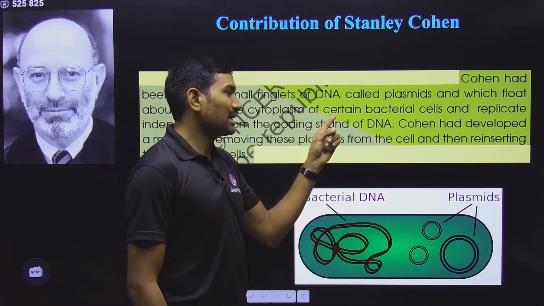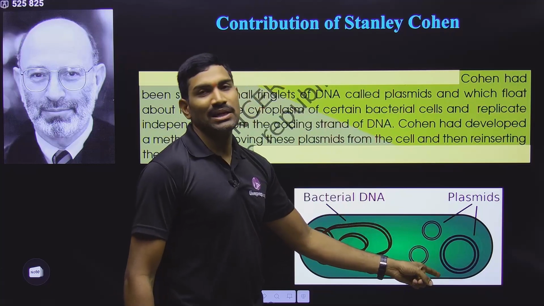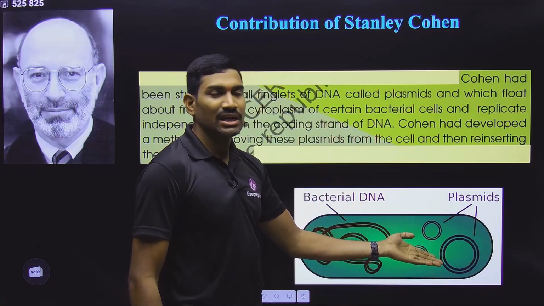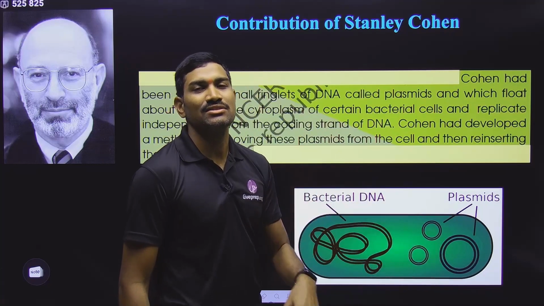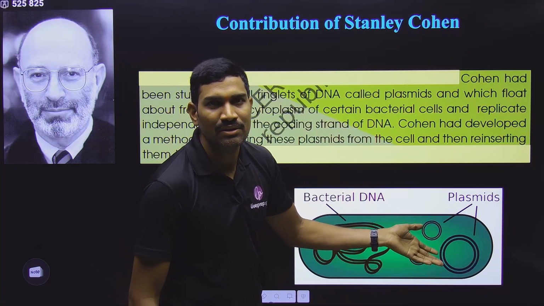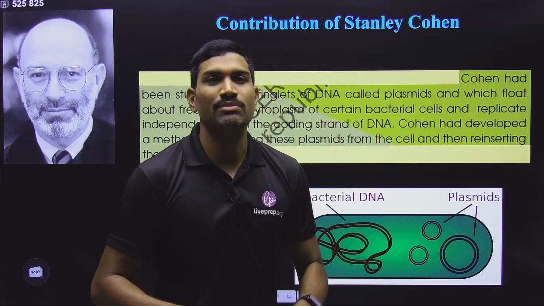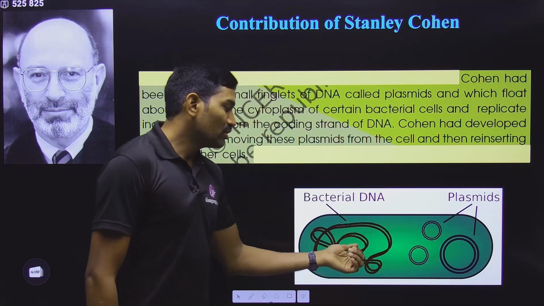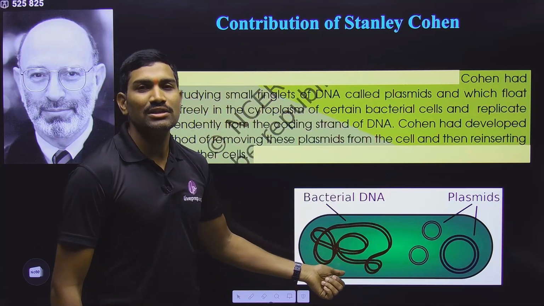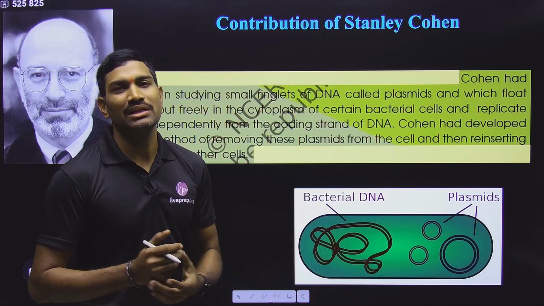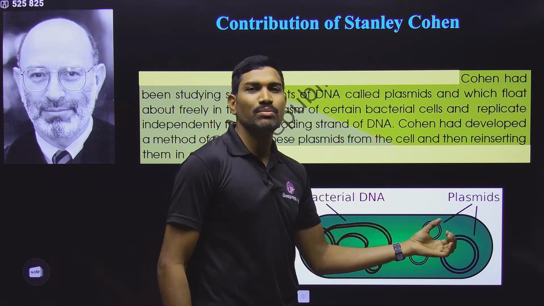That's why certain or many bacteria have plasmids. And these plasmids are small ring-like structures, that's why they are called ringlets of DNA. Understood or not? And these plasmids are autonomously replicating. That means they can divide on their own without depending on the nucleoid or genomic DNA. This is the information related to plasmids.